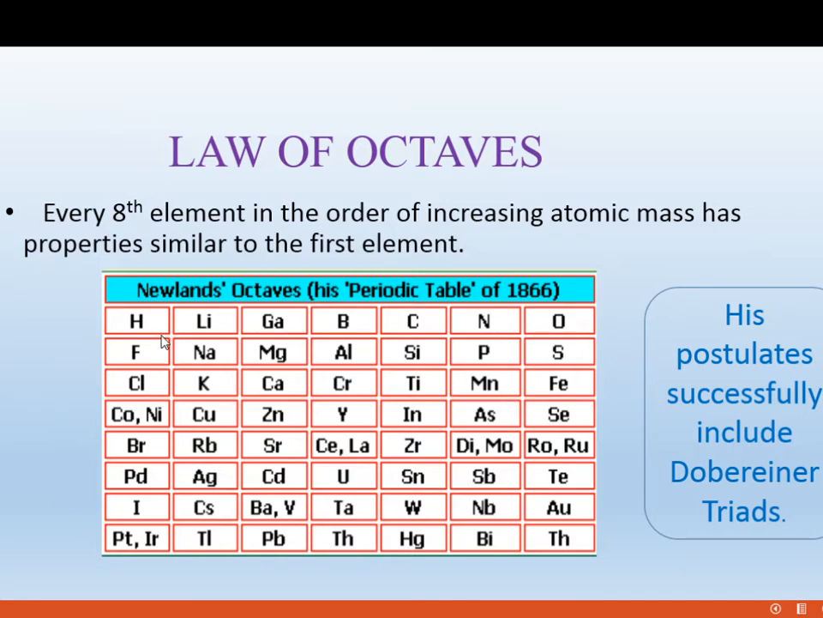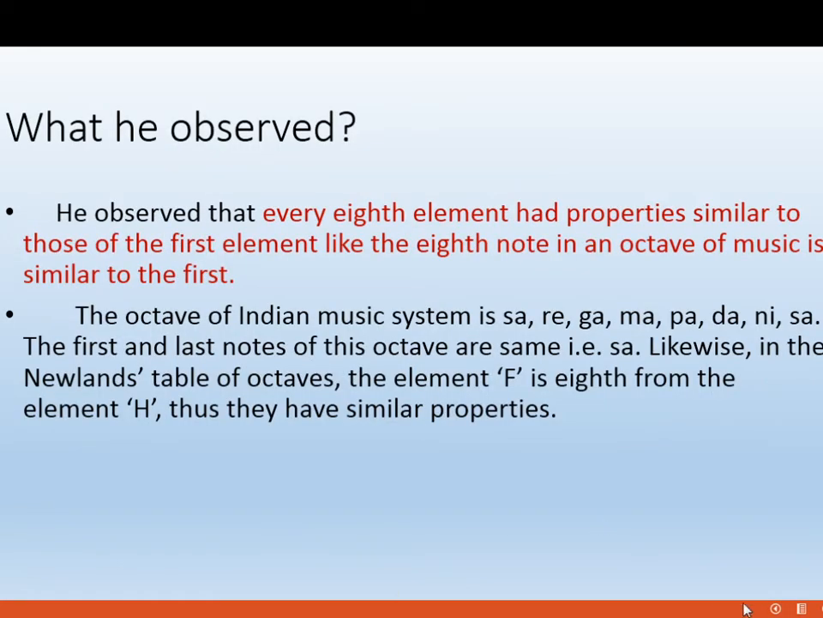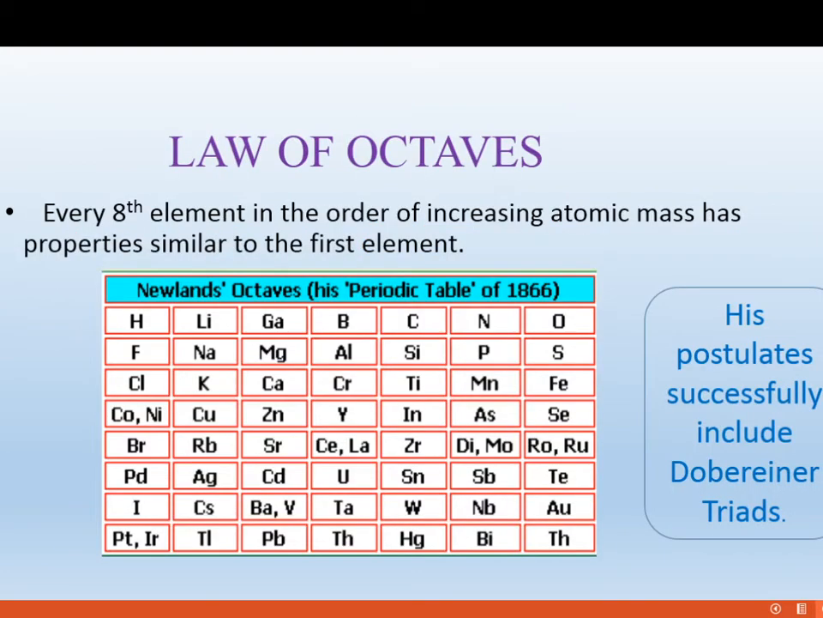See, hydrogen, fluorine, chlorine, cobalt, nickel, like that he arranged. So hydrogen, lithium, gallium, and we go like that. Again, fluorine starts. So hydrogen and fluorine have the same properties, fluorine and chlorine have the same properties, and similarly lithium and sodium have the same properties. Like that we arrange this.